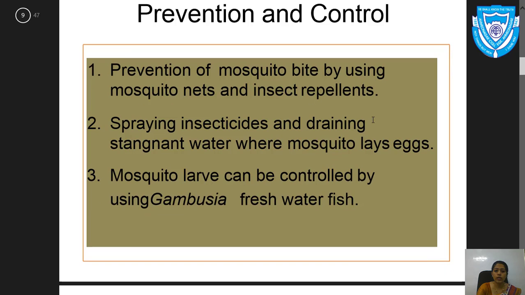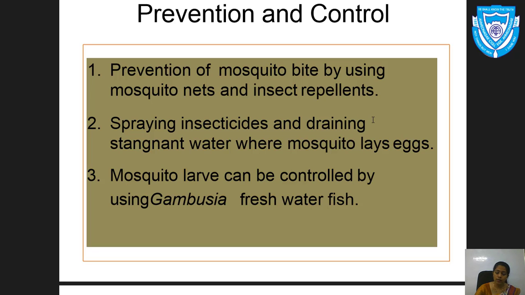Now, the next one is the prevention and the control. Prevention of mosquito bites by using a mosquito net and insect repellent. Spraying insecticides and draining stagnant water where mosquitoes lay eggs.